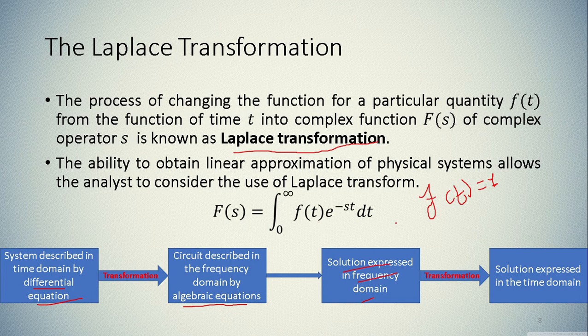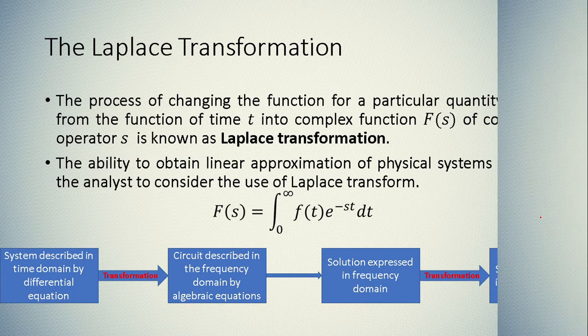Putting in the value, the integration is from 0 to infinity of e raised to minus st multiplied by dt. If you take the integration, it will be minus 1 upon s times e raised to minus st, from 0 to infinity.